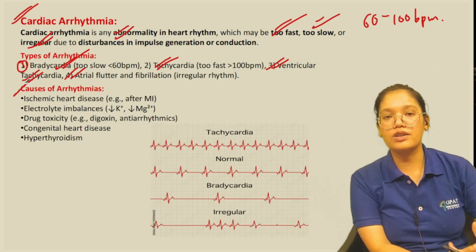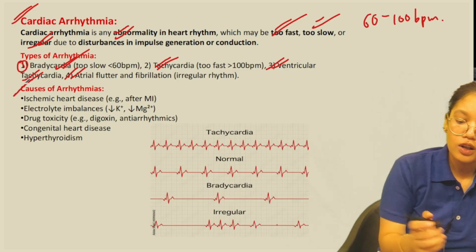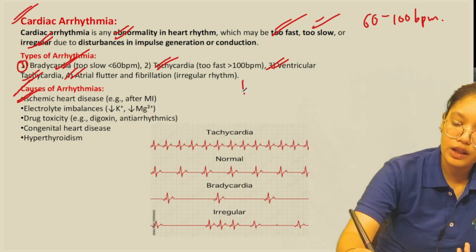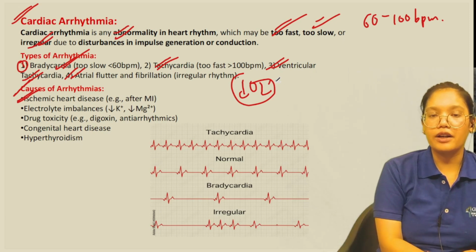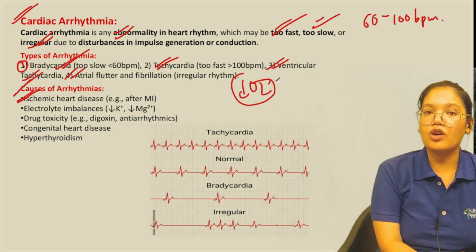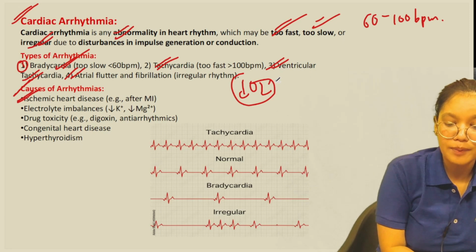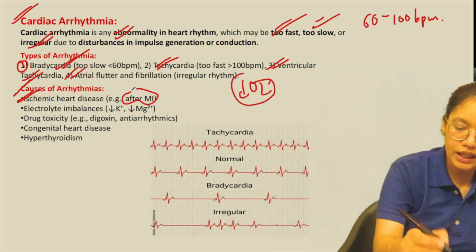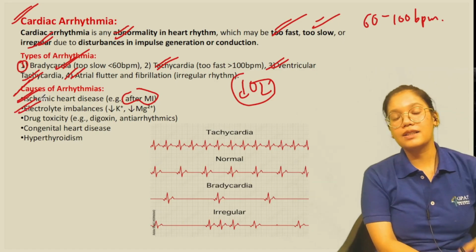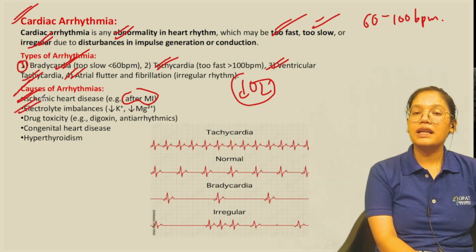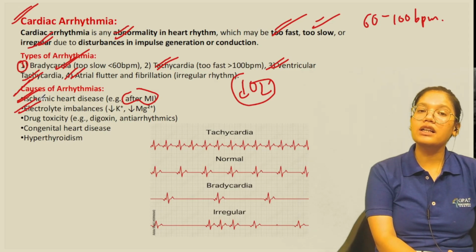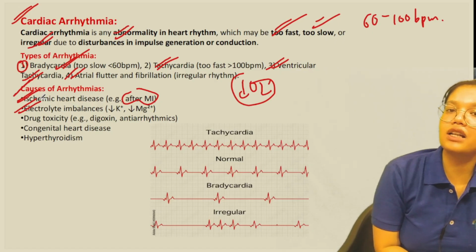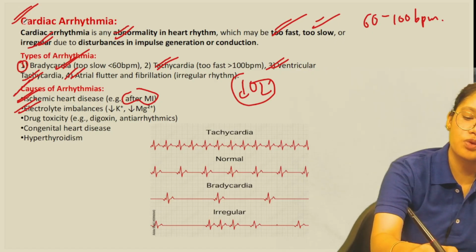Now what are the causes why this arrhythmia is happening? First is the ischemic heart disease. Now ischemia is the lowering of the oxygen level in the blood. That can also be a cause of the arrhythmia. So ischemic heart disease basically happens after the myocardial infarction. Okay, then we have the electrolyte imbalance. Now these electrolytes play a very important role in maintaining the cardiac rhythm. So whenever there is an imbalance in these electrolytes, they can be the cause of this arrhythmia.